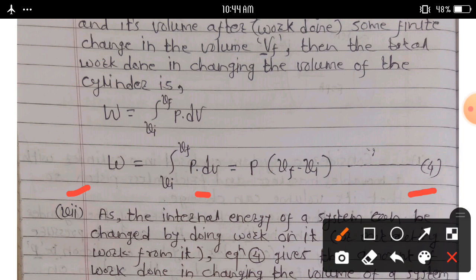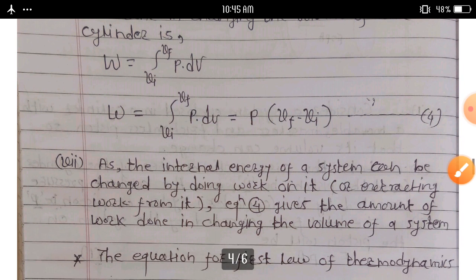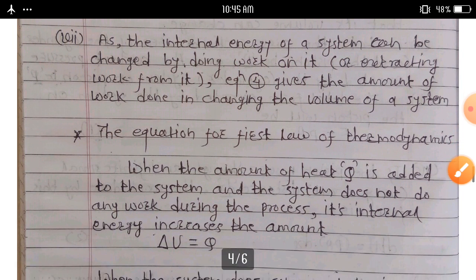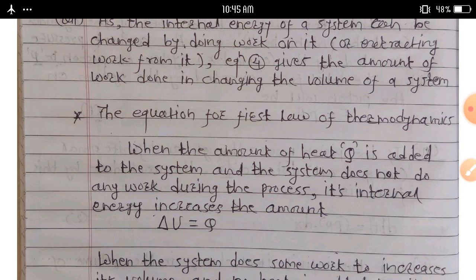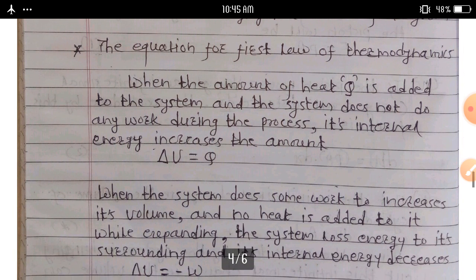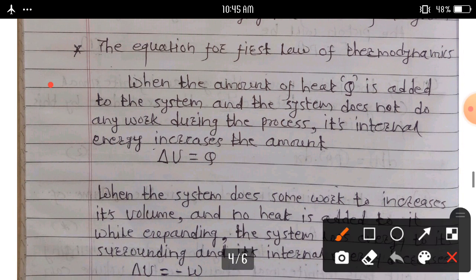Then we discuss the next point, the equation for the first law of thermodynamics. We can derive the equation for the first law of thermodynamics.